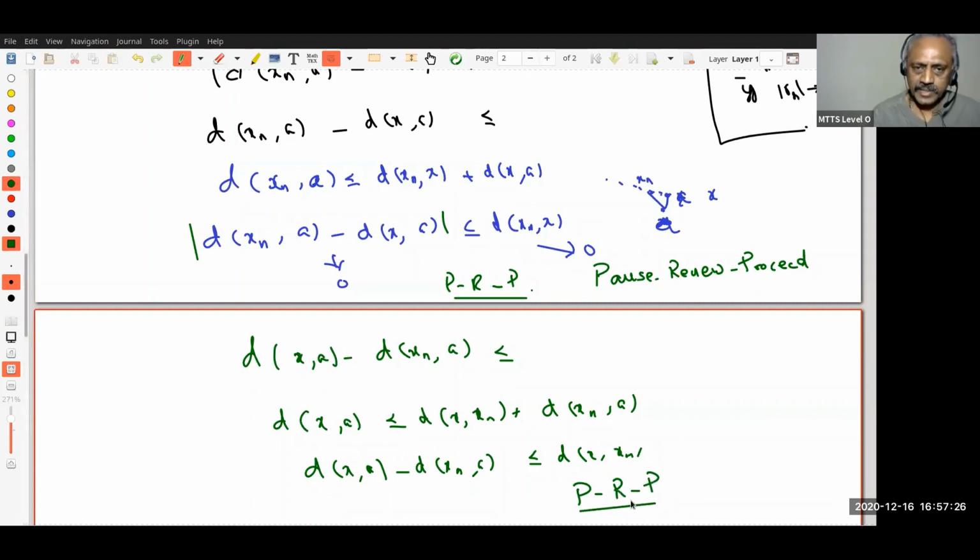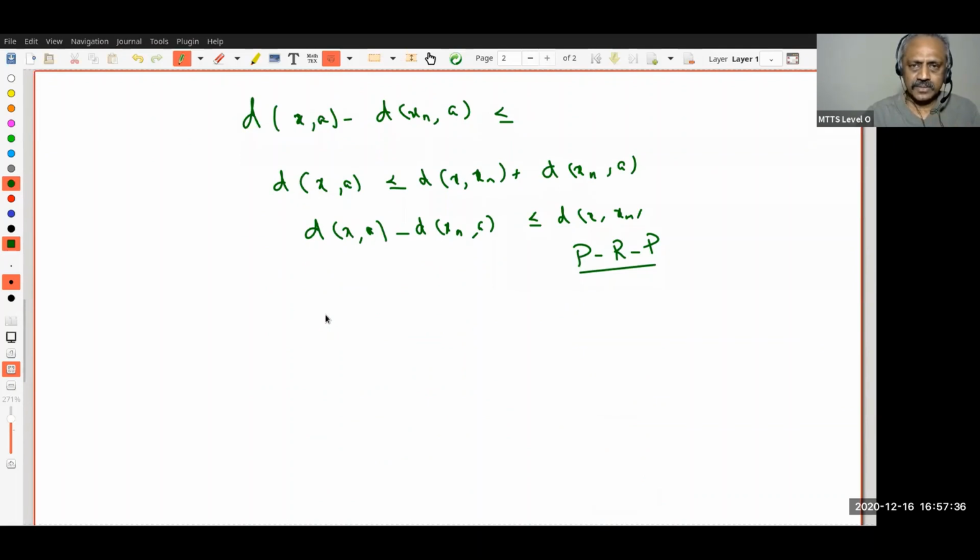I am deliberately going back and forth so that you get used to thinking rather than trying to follow the proof line by line. Okay. You should learn to think this way so that you become comfortable. Okay. Now what is the upshot?